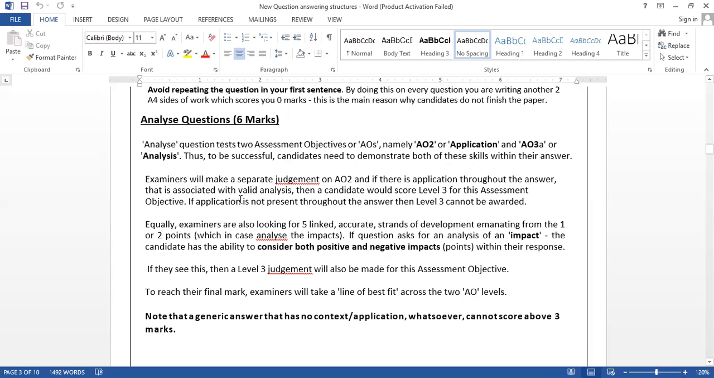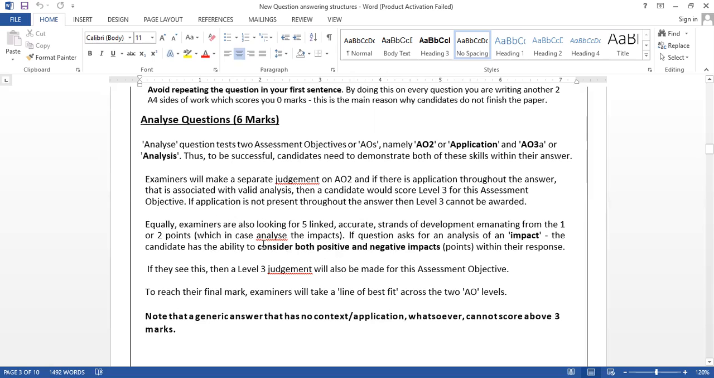So examiners will make a separate judgment for AO2. When marking, we are finding out whether your application is good or bad. Just mentioning the case study company name is not enough for them, because they are giving level 1, level 2 and level 3 application. In order to get 3 marks, you must have level 3 application, 3 out of 3. If you write in detail, the answer should be based on the application, and this is associated with valid analysis also. Candidates should score level 3 for the assessment objective. If application is not present throughout the answer, then level 3 cannot be awarded.